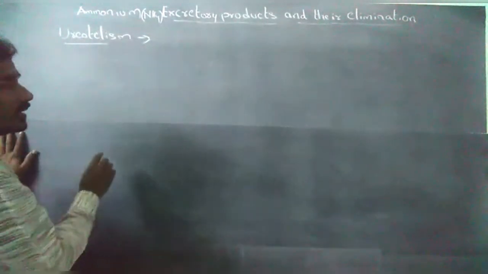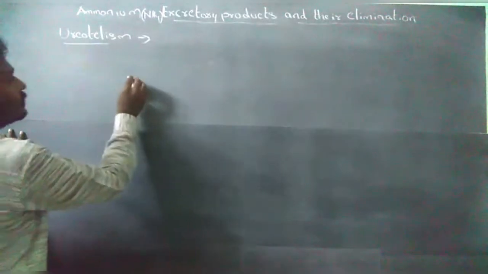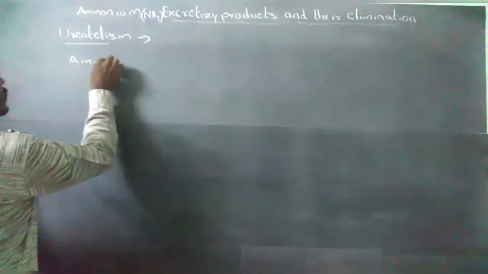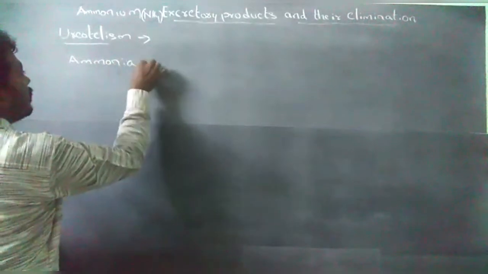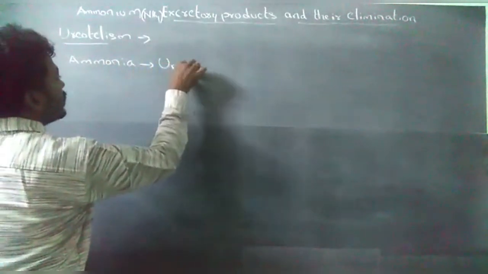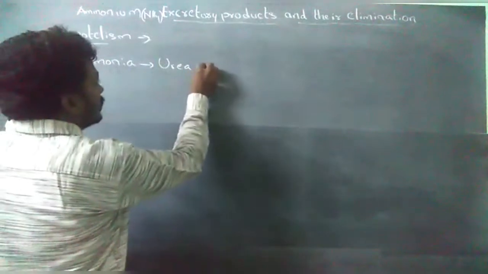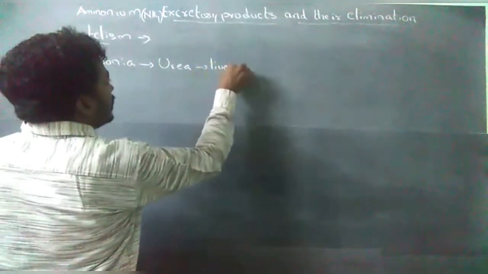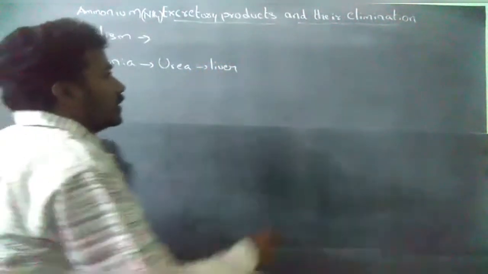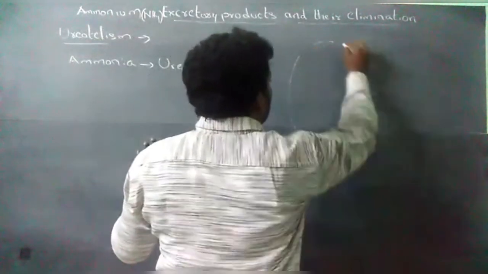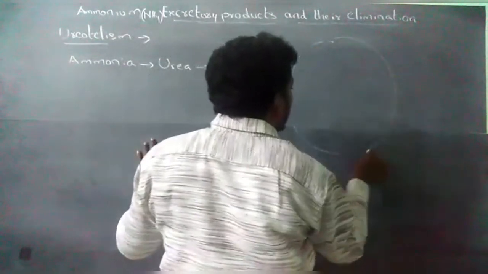Urea is derived from ammonia. Ammonia forms urea in the liver, through the ornithine cycle.